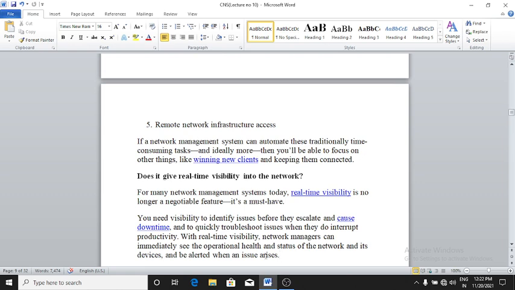You need visibility to identify issues before they escalate and cause downtime, and to quickly troubleshoot issues when they do interrupt productivity. With real-time visibility, network managers can immediately see the operational health and status of the network and its devices and be alerted when an issue arises.